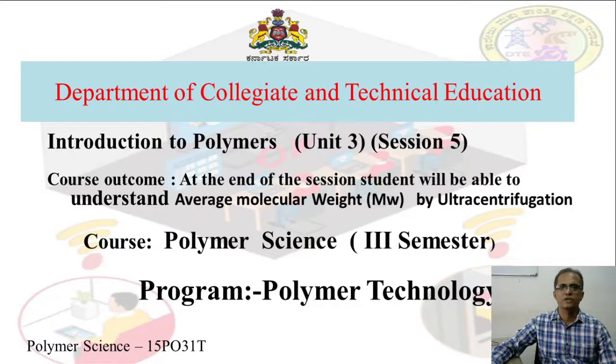This is the fifth session of Unit 3. Course is Polymer Science of third semester. Program is Polymer Technology. The course outcome is, at the end of the session, students will be able to understand average molecular weight, and its determination by ultracentrifugation technique.